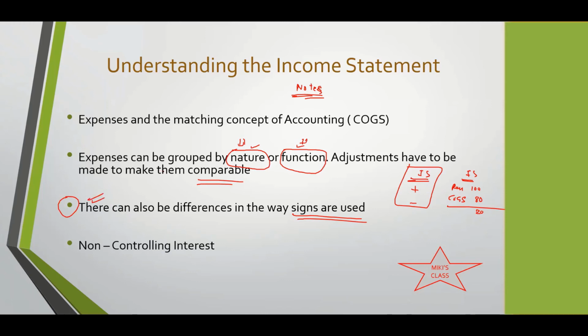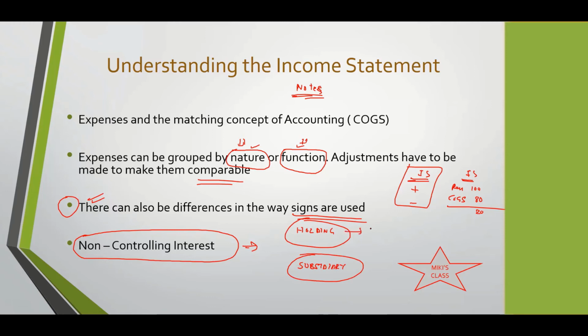Then you have what you call non-controlling interest. This is important, and in the second year, CFA level 2, you'll have a chapter on this. But for now, suppose you have a holding company and then a subsidiary company. The holding company holds, let's say, 90% of the subsidiary.